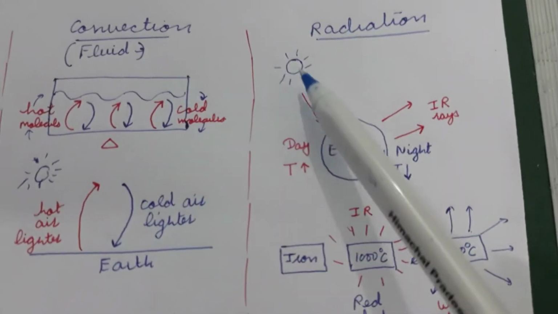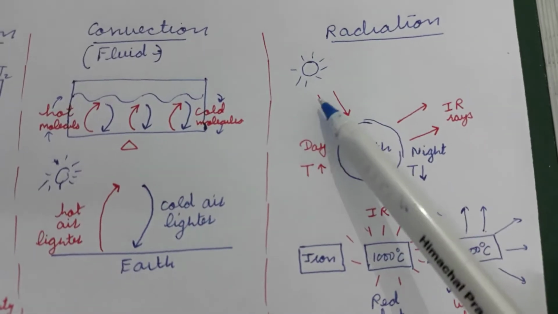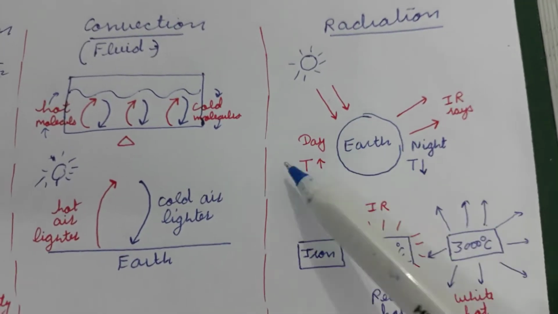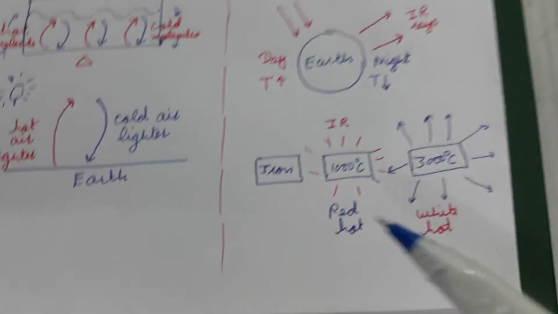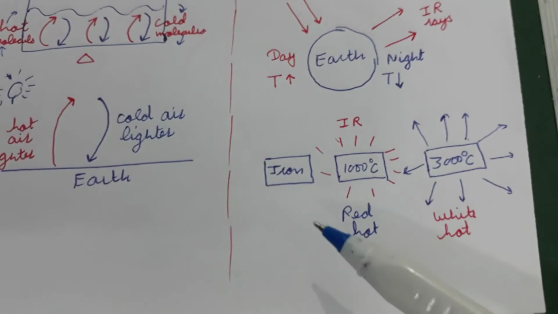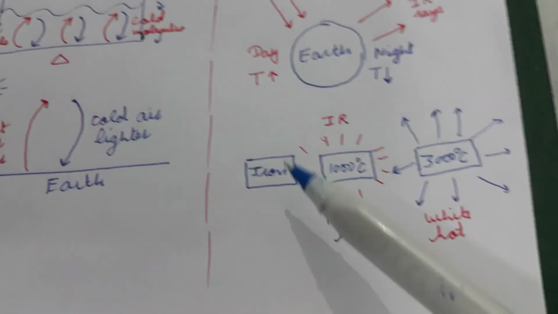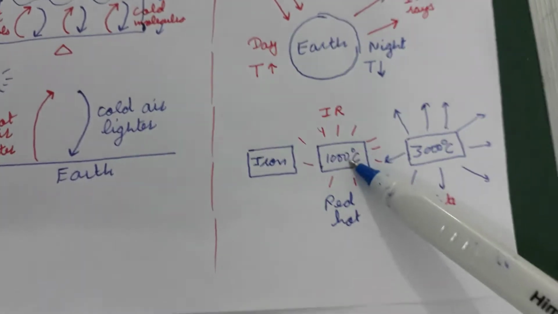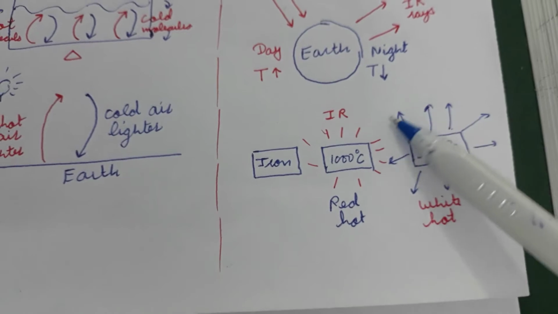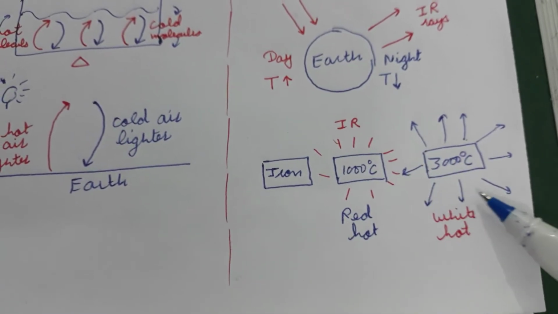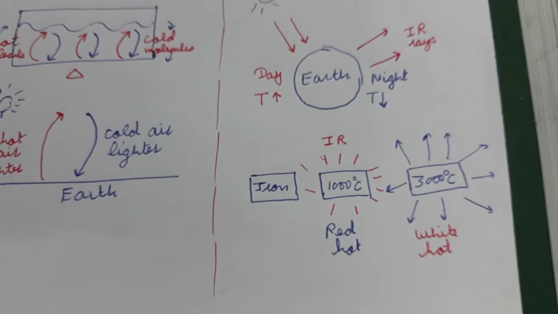While by radiation, let's say we are talking about sun and earth. So the photons from sun will reach earth and earth gets heated up, and at night it radiates IR rays and it loses its energy. And all the hot objects will radiate heat. So let us say that if we talk about iron, and if it is red hot, it will emit IR light, and if it is white hot, then it will emit all the wavelengths of white light spectra.